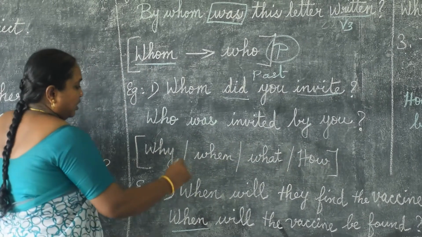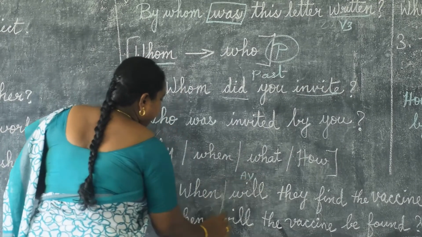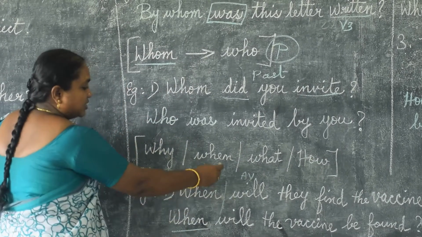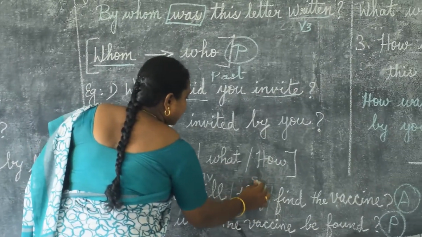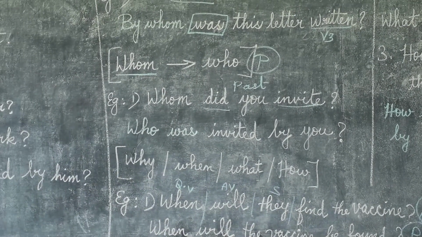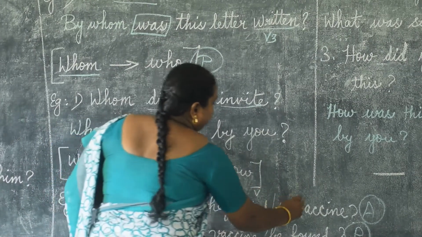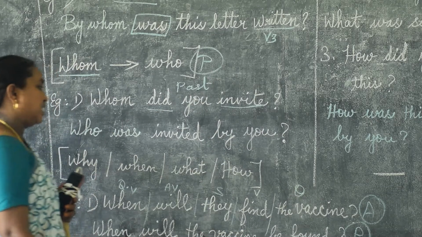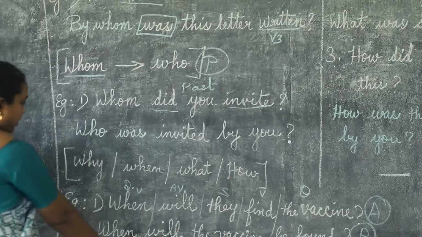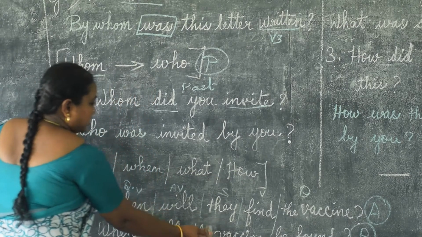Okay. When is the question word. Will is the auxiliary verb. They is the subject. Find is the main verb. The vaccine is the object. When will, the object comes in the subject place.